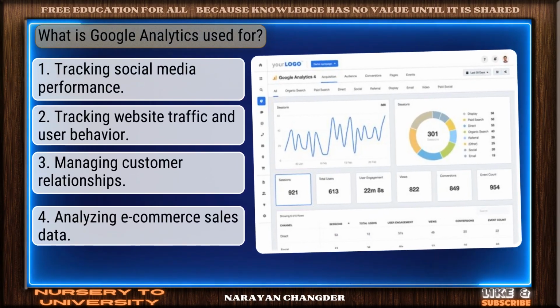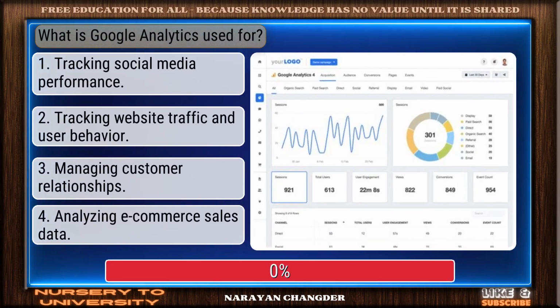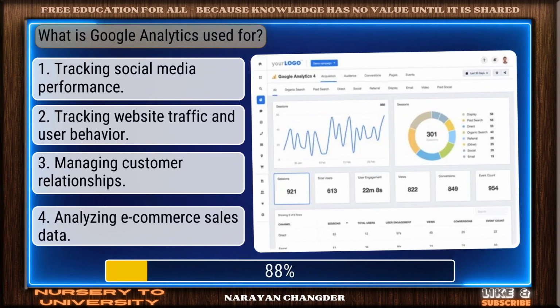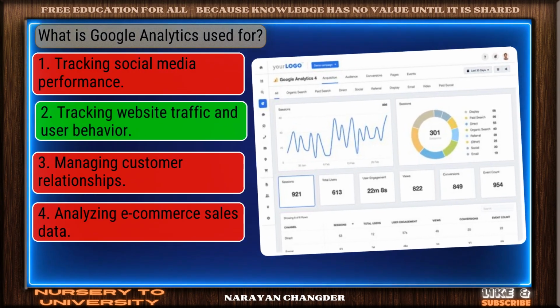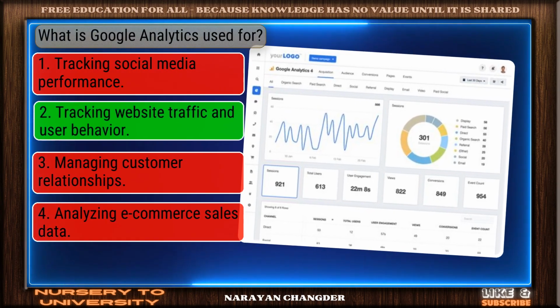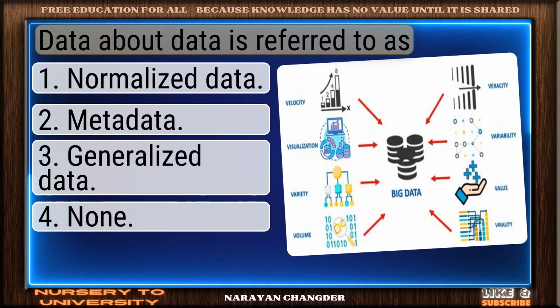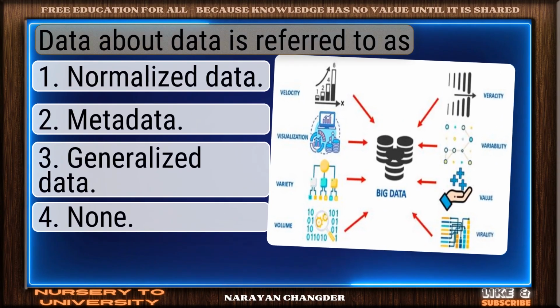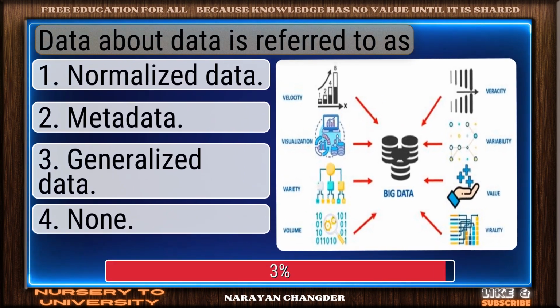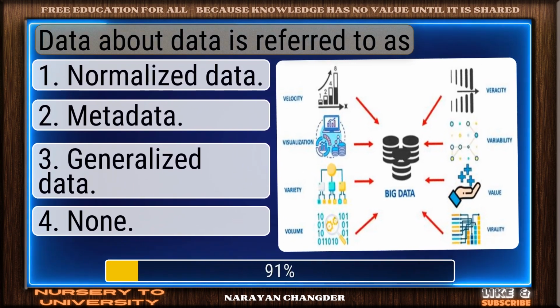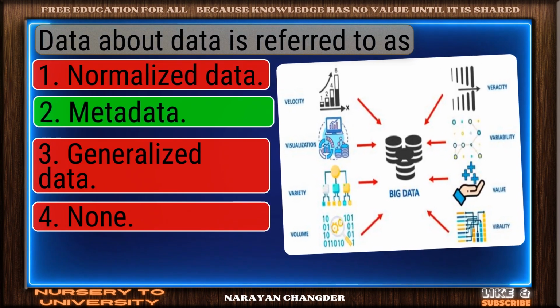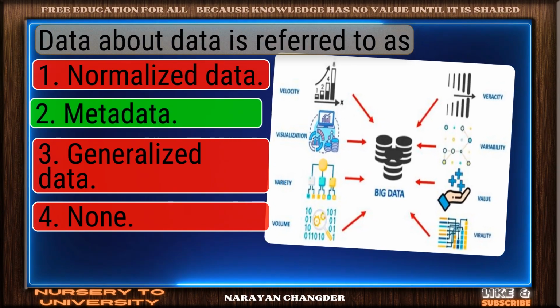Question number 11. What is Google Analytics used for? Well done. Tracking website traffic and user behavior is the right choice. Question number 12. Data about data is referred to as? Well reasoned. Metadata is the correct choice.